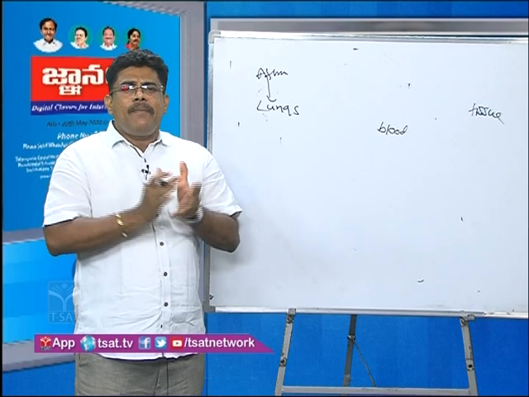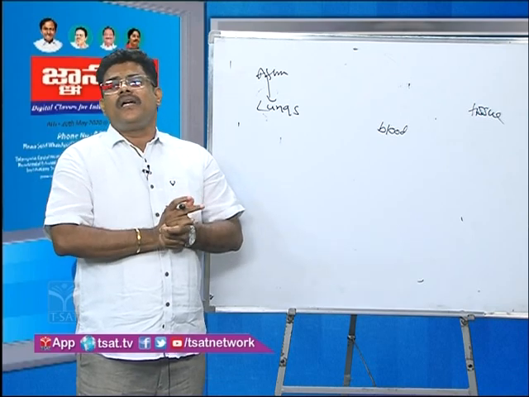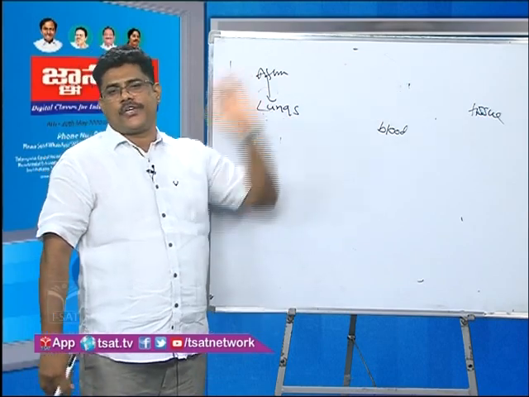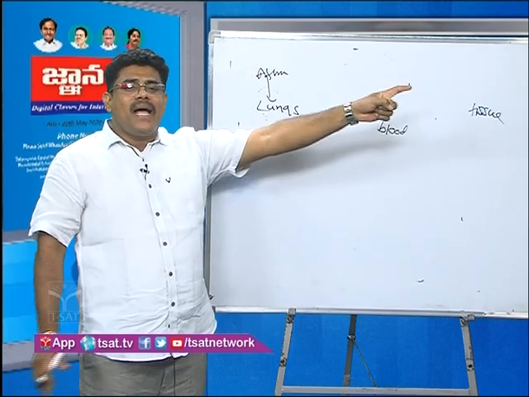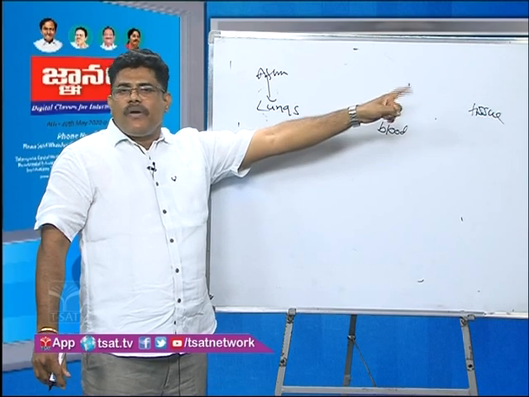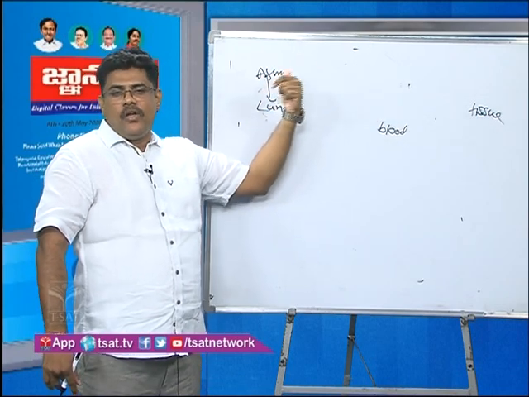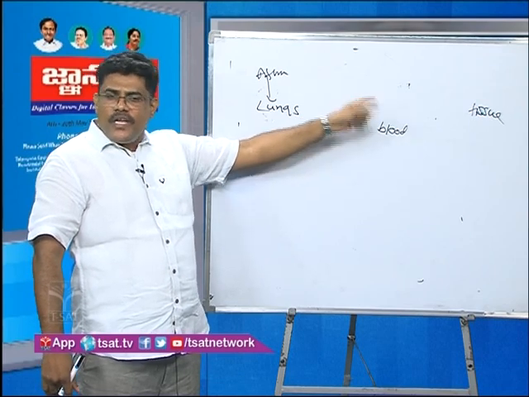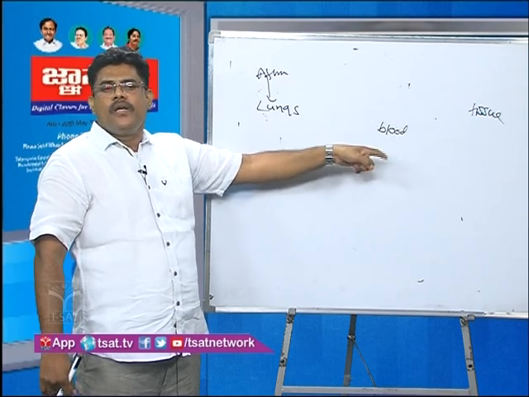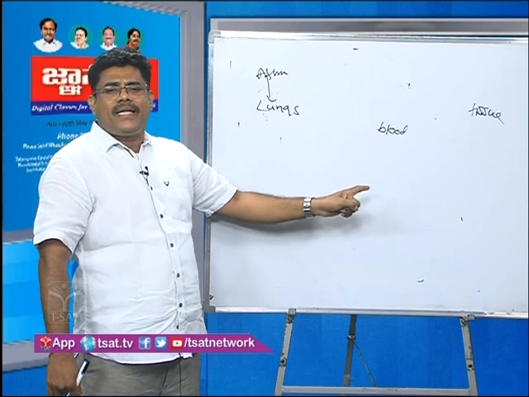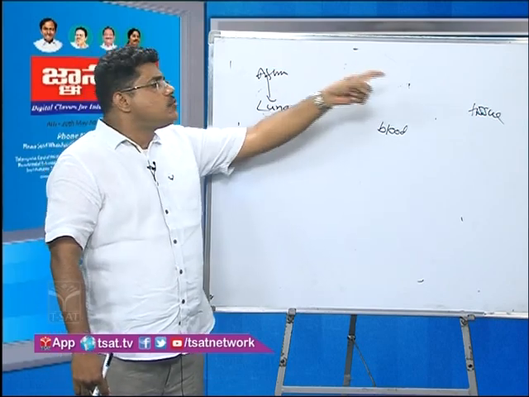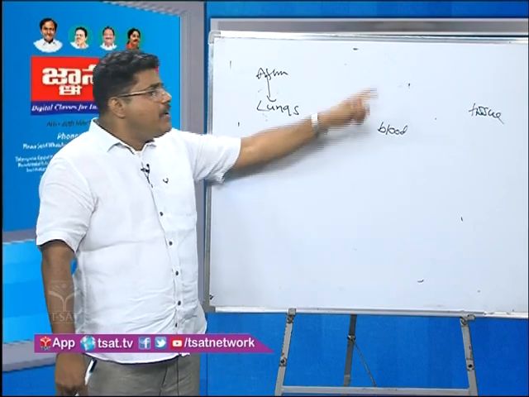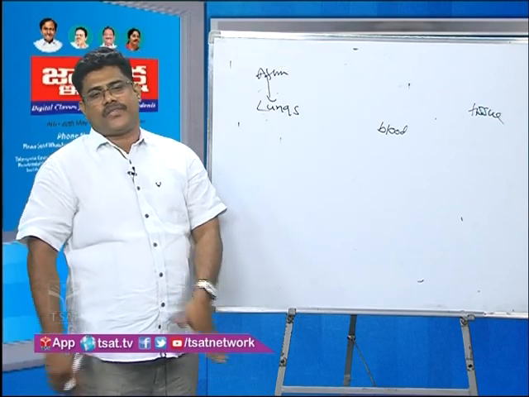This hemoglobin carries oxygen from the lungs to the tissue, and carries carbon dioxide from the tissue to the lungs.